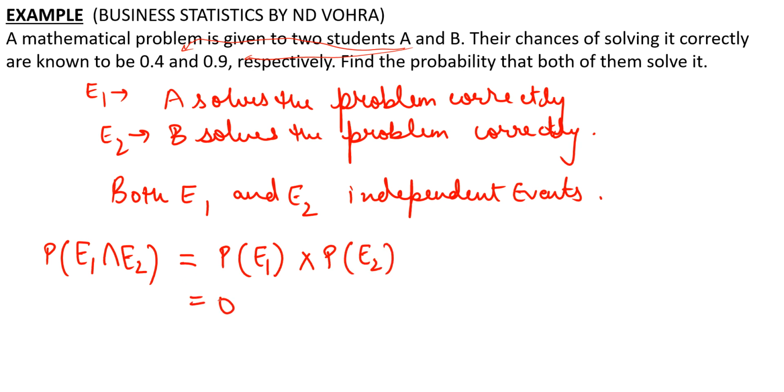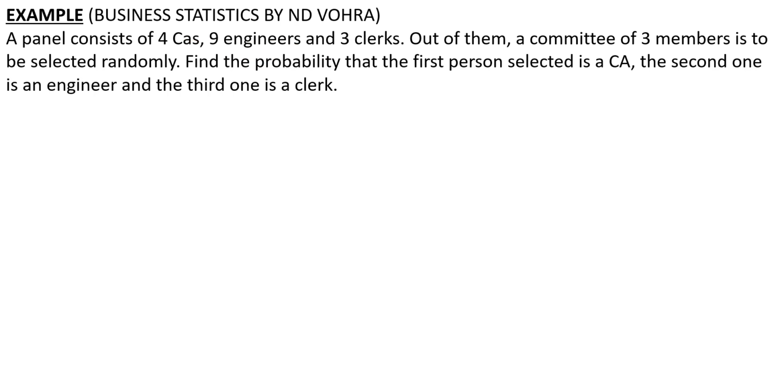This is simply 0.4 multiplied by 0.9, which is 0.36. Right? So we are saying that there's 36% chance that both the students will solve the question correctly.